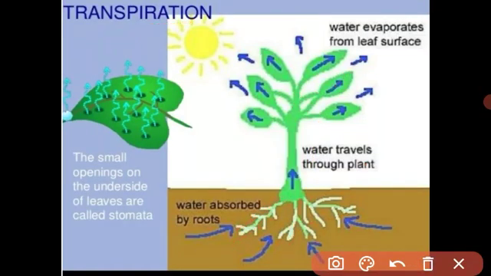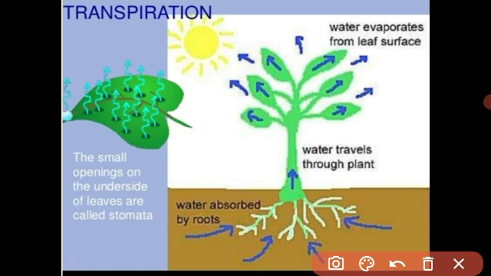Got it, students? Transpiration is a process in which the plant loses water in the form of water vapor from the aerial parts of the plant. It is called transpiration. Aerial parts include the stomata; this is called stomatal transpiration. Lenticels are the permanent openings on the woody stem, and through lenticels the plant transpires during the night time. And the cuticle is the waxy layer present on the surface of the leaf. Understood? What is the process of transpiration?